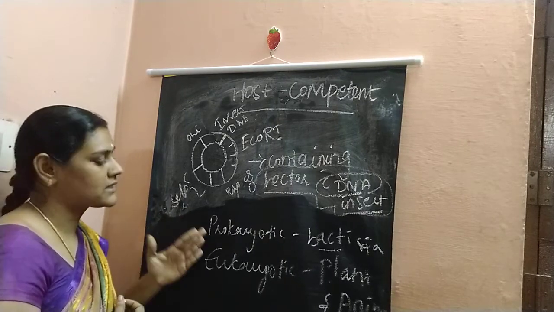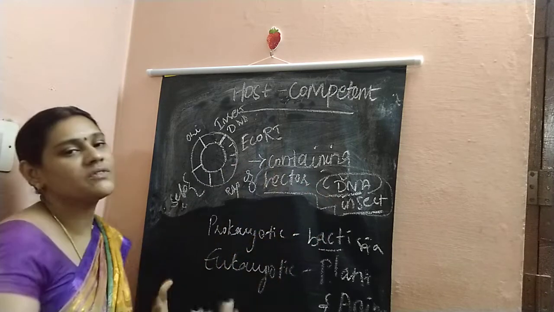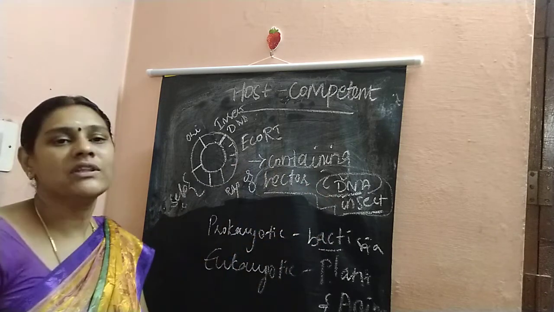How is the bacteria or the yeast taking up the DNA insert with vector, or the DNA insert without the vector?